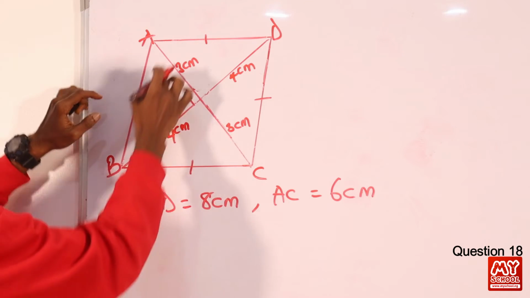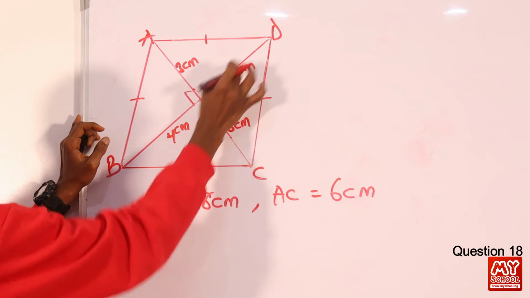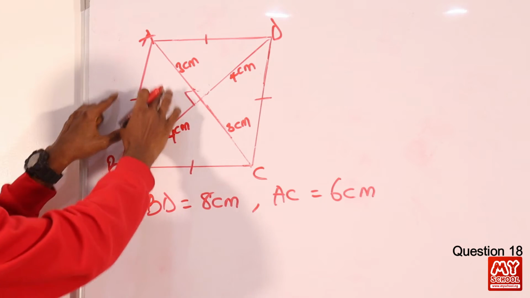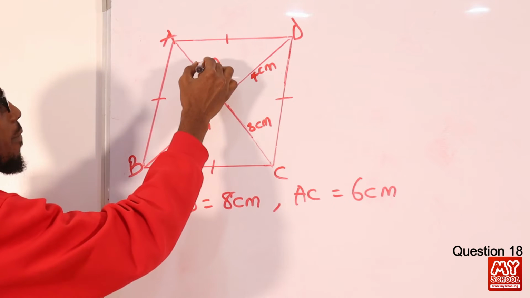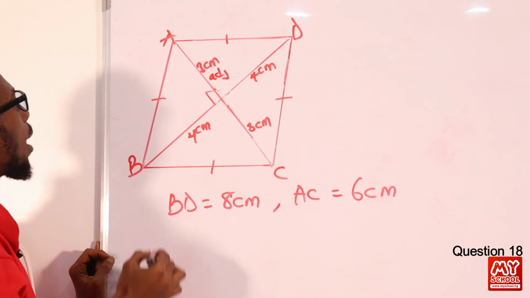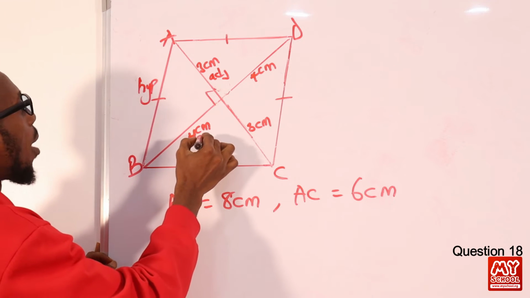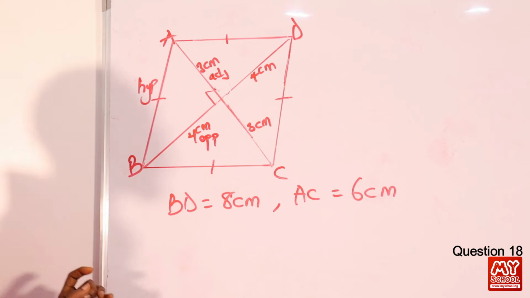We have this that is formed, we have this that is formed this way. You can see it's the right angle. Then we also have this as well. So let's just pick this and put this out and work with that. Right here we can identify this as our adjacent, then we can call this our hypotenuse, then we have this as our opposite. So we can decide to work with this.